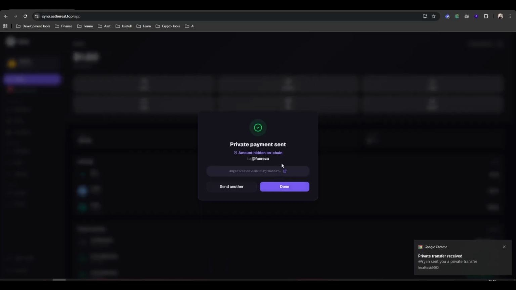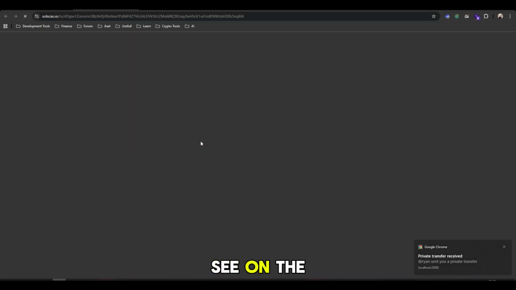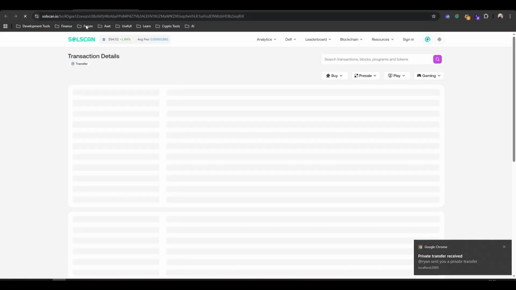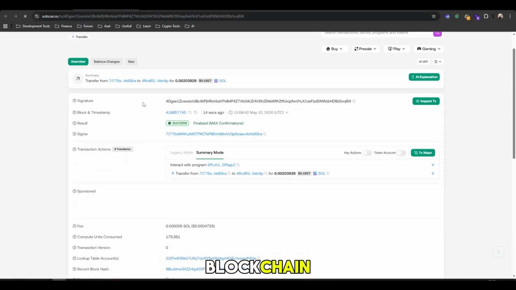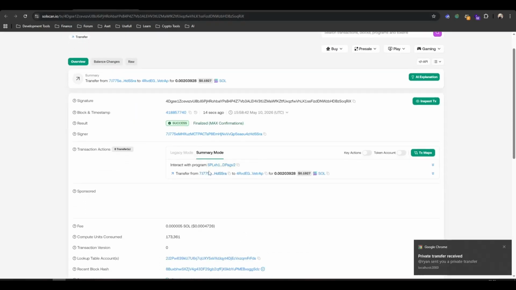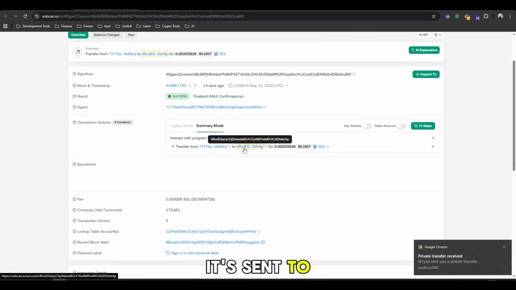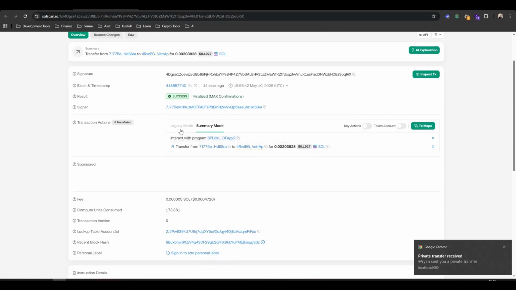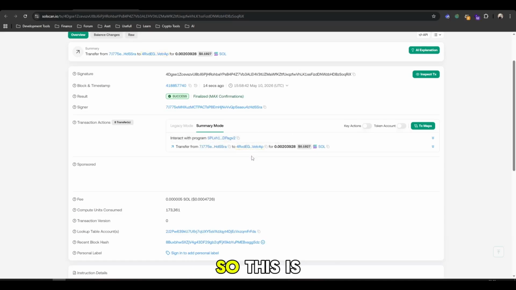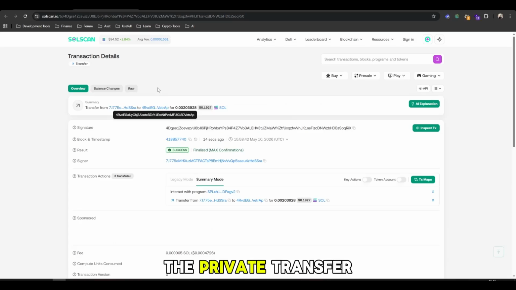Okay, it's done. Your friend will be getting the notification here, but if you see on the blockchain, it's sent to another address, not your friend's address. So this is the private transfer and it's done.